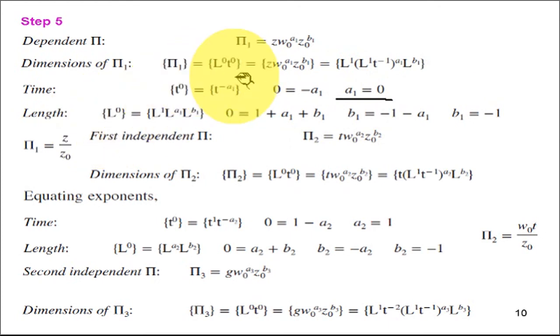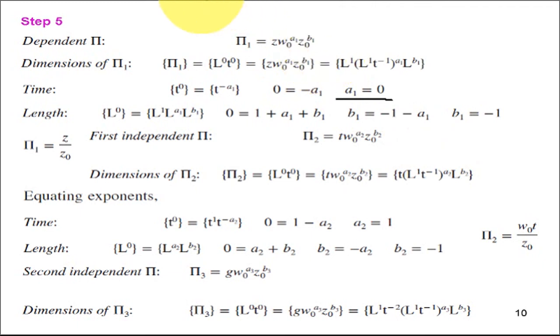Similarly equate for the length dimension. So L raised to 0 on the left hand side is equal to, on the right hand side, L raised to 1, L raised to a1, and L raised to b1. Then equate the exponents: 0 is equal to 1 plus a1 plus b1. But a1 is 0, so b1 is equal to minus 1 minus a1, so that is equal to minus 1. So let us put a1 equal to 0, b1 equal to minus 1